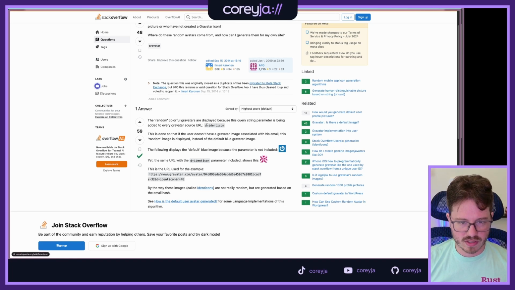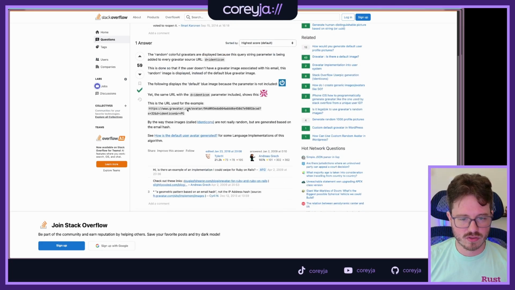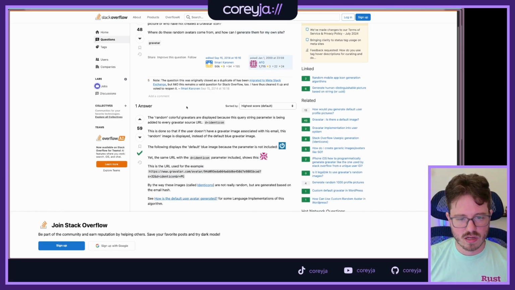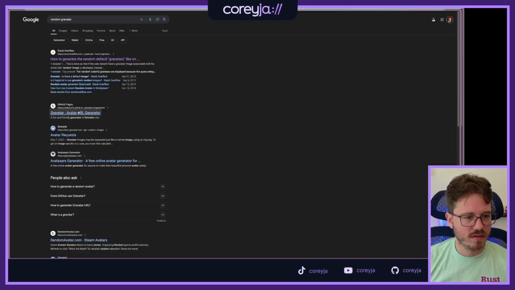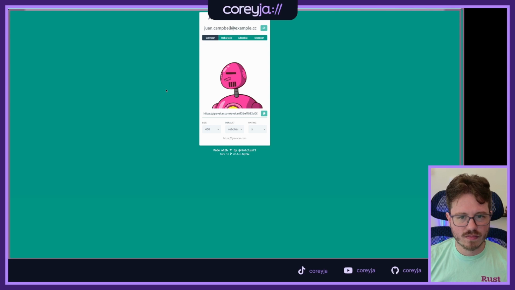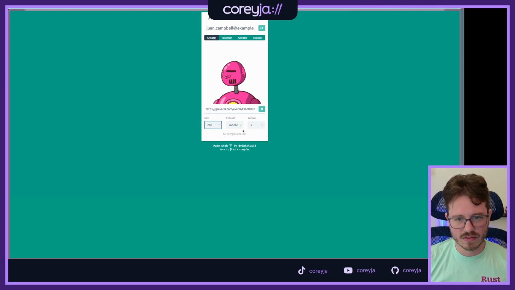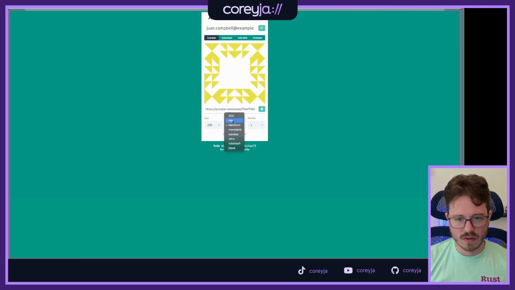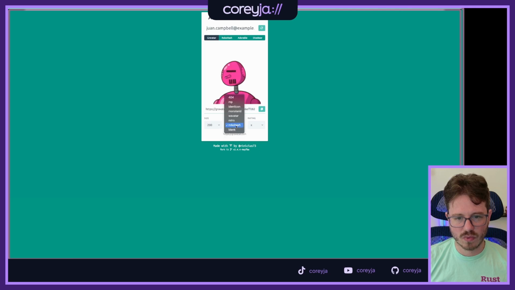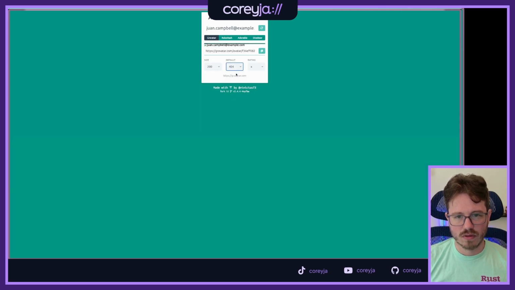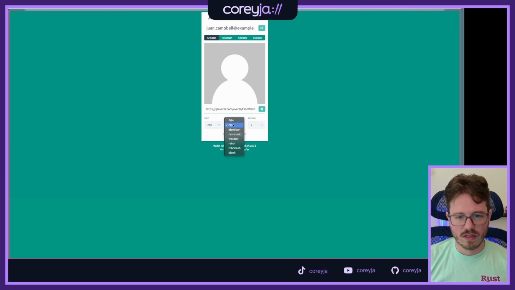Identicons. They're generated based on an email hash. Like, yeah, but I don't really know what I want. I don't really want one of these things necessarily. Yeah, monster, avatar, robohash, blank, 404. Maybe I just want one of those or something.